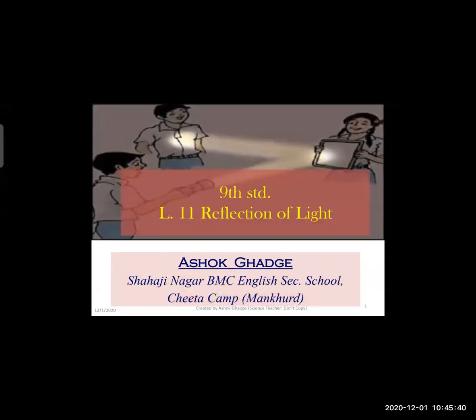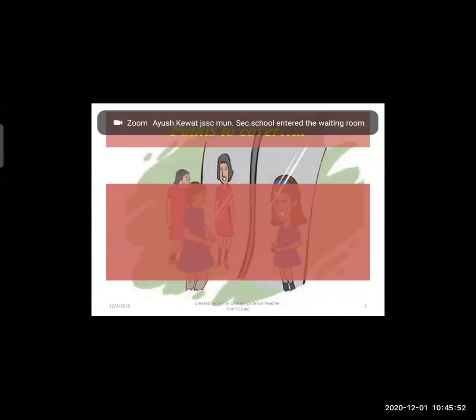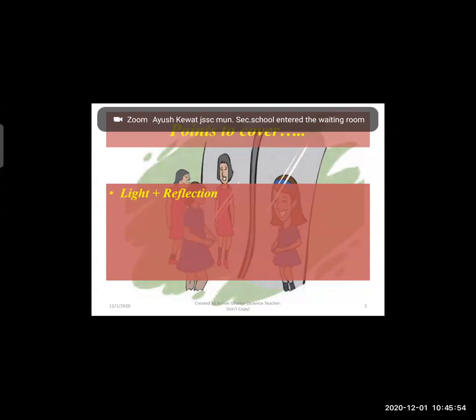Today, we are going to see lesson number 11, that is reflection of light. In this lesson, we are going to cover first the concept of light shortly, and then we will see the concept of reflection.